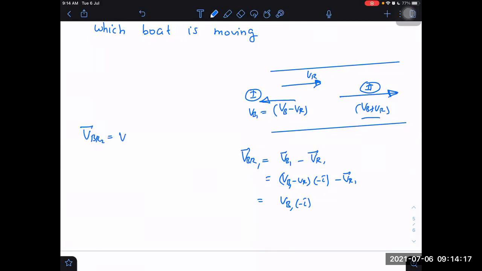VBR in second case is equal to VB plus VR along I cap minus VR along I cap. What is that? VB plus VR minus VR, right? Yes, sir. What is it again? VB I cap. So are we getting velocity of boat with respect to river in downward and upward direction same or not? Yes, sir. We are getting it to be same.